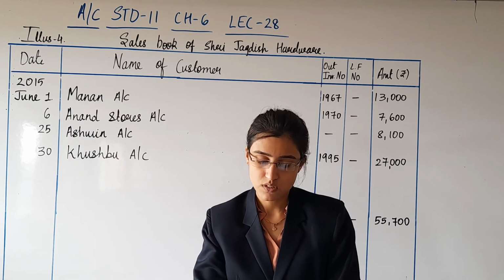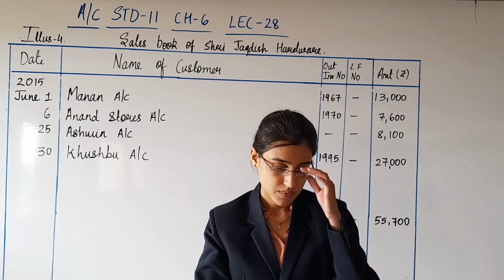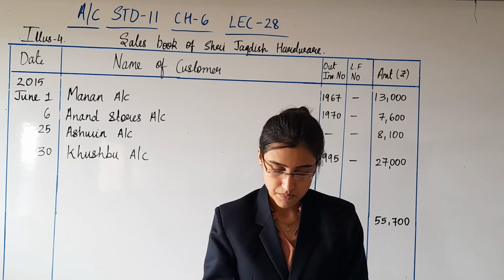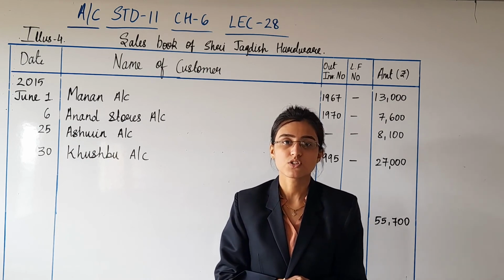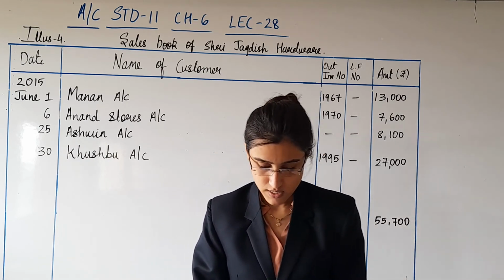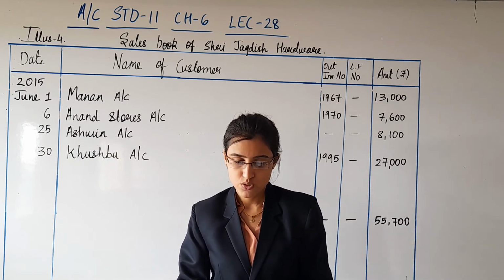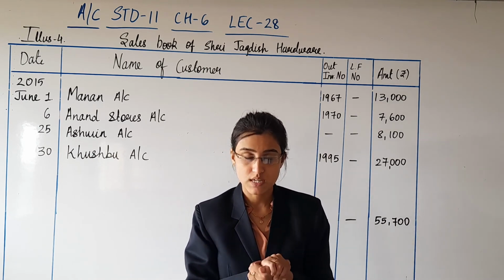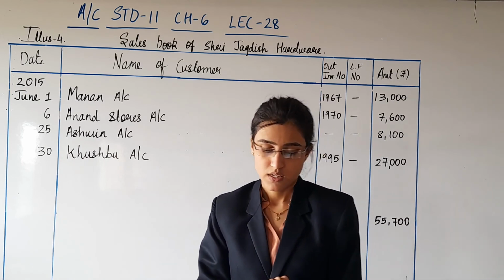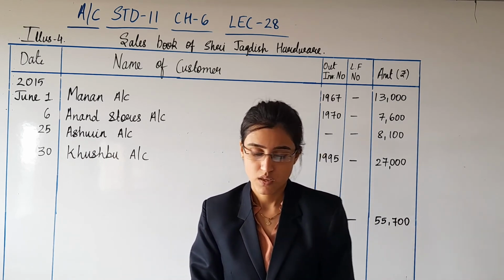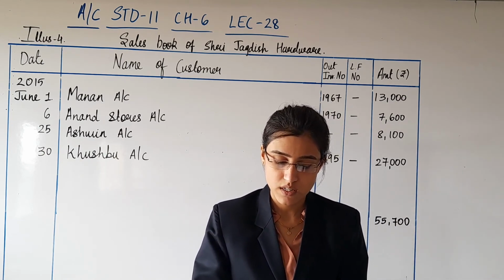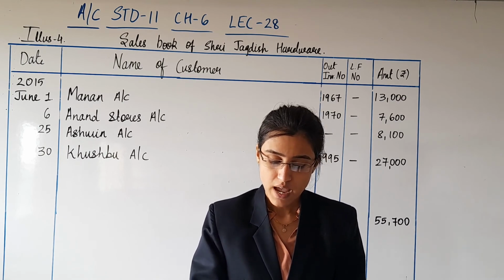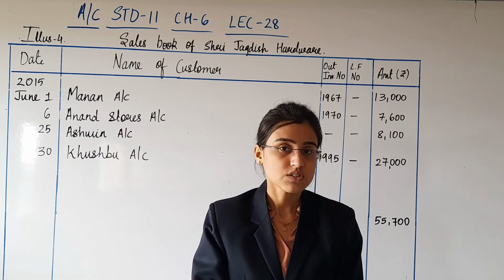It starts from page number 133. There you have the entire introduction about preparation of sales book. Subsidiary book, which is used for the purpose of recording the sale of goods on credit, is called sales book. Please put a tick mark over there. In any business, the credit sale of goods in which it deals is recorded in sales book. Cash sales transactions and asset sales transactions are not recorded in sales book.